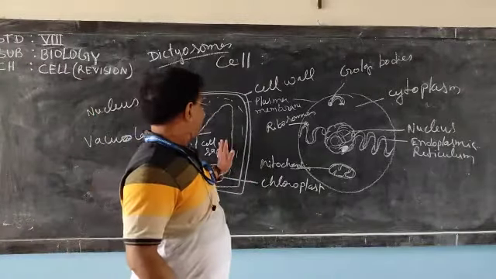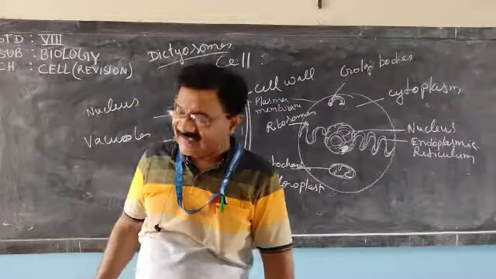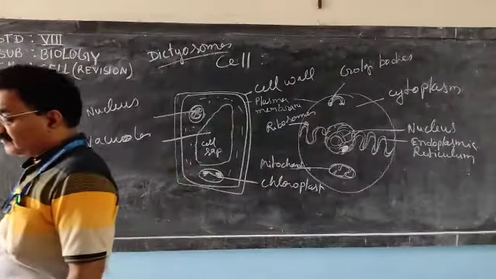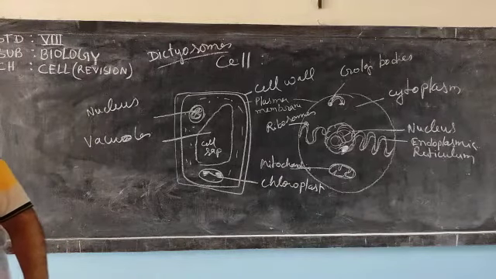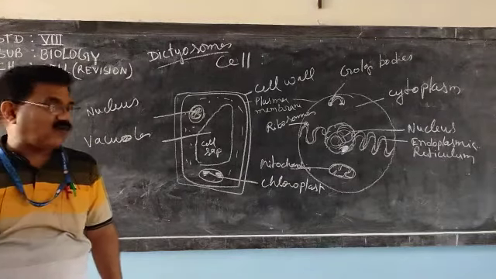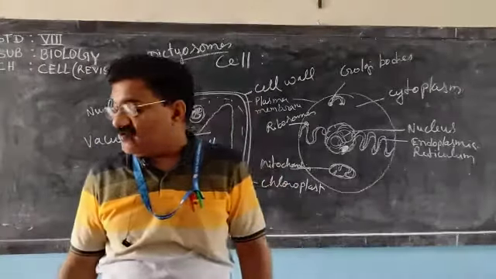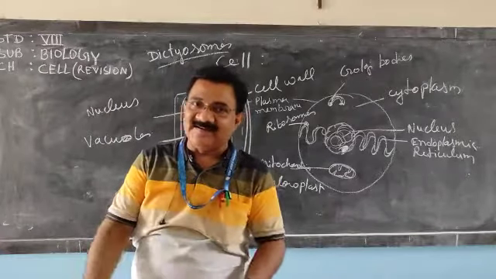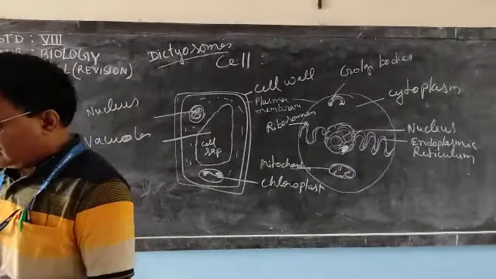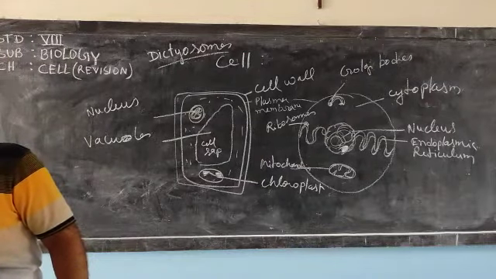Anthocyanin remains dissolved in the vacuole cell sap, and xanthophyll is yellow in color, and carotene is orange red, which is present in the chromoplast. We have discussed how green chili turns red. The green is masked by the chromoplast.